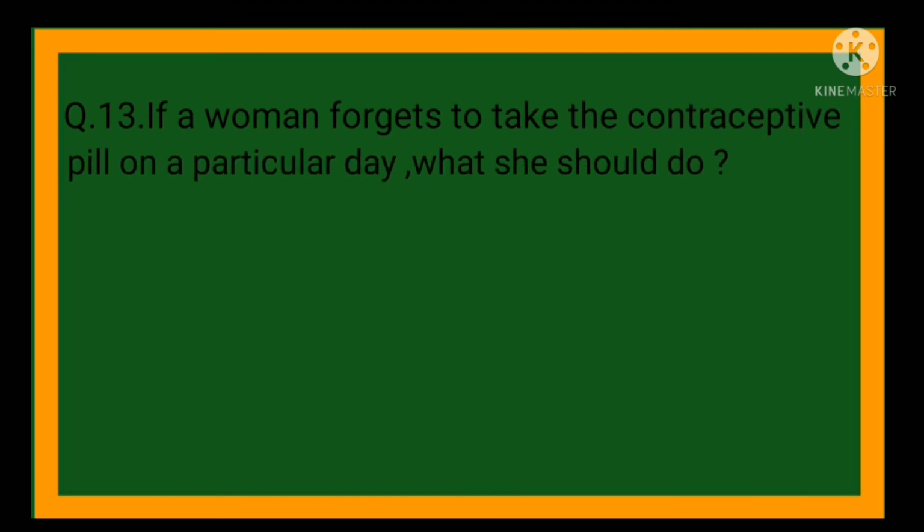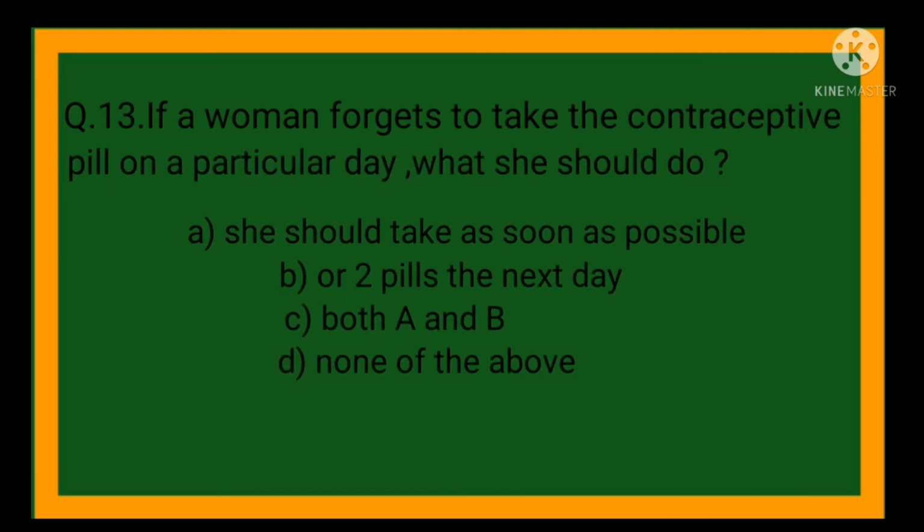Next question number 13. If a woman forgets to take the contraceptive pill on a particular day, what should she do? Options are option A, she should take it as soon as possible; option B, or two pills the next day; option C, both A and B; option D, none of the above. So here the correct option is option C, both A and B.